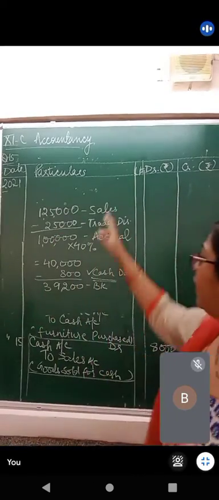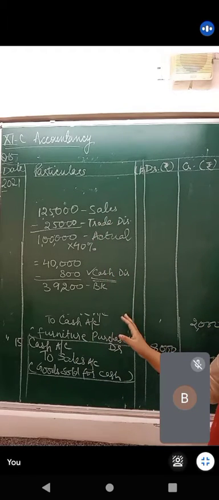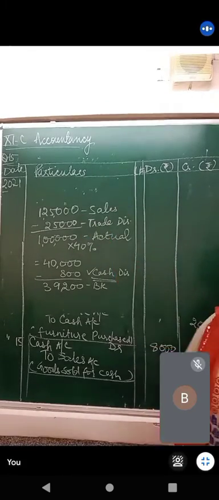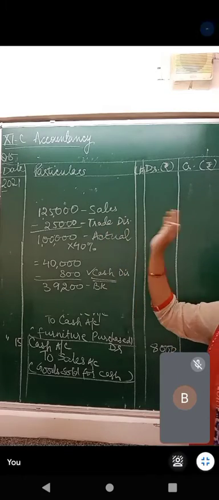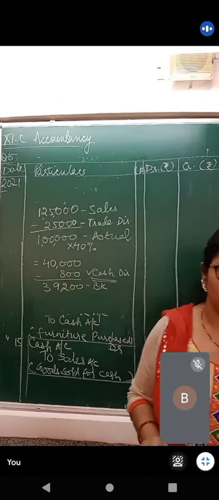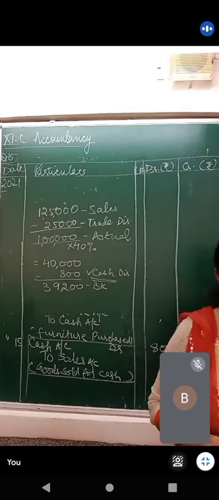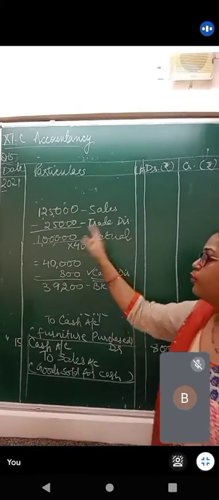Okay, now if these calculations are understood, if you have written them in the working note, now let us get back to the journal entry. Please note this down. 1,25,000 rupees was the sales, out of which 25,000 rupees was your trade discount. It was allowed at the time of sales only. What is the actual amount of sales? 1 lakh rupees. With rupees 1 lakh, not creditors, I am sorry, debtor. He has become a debtor to us.